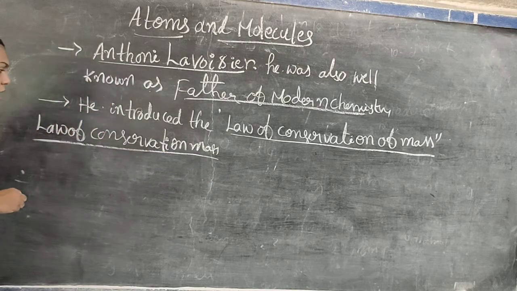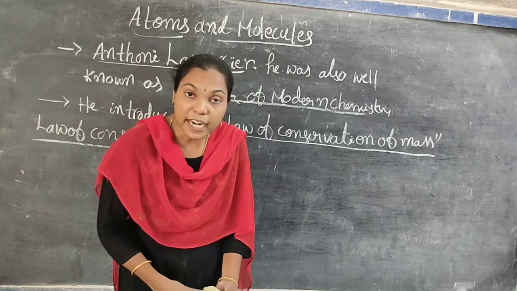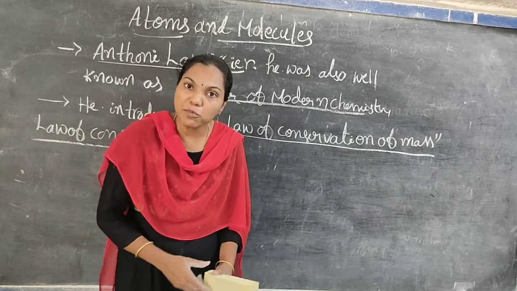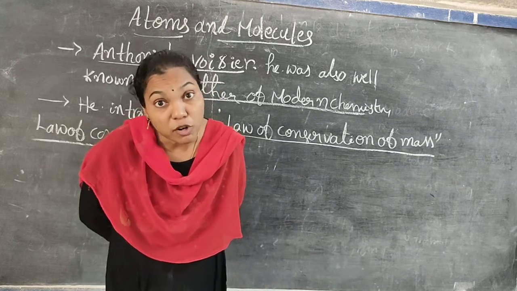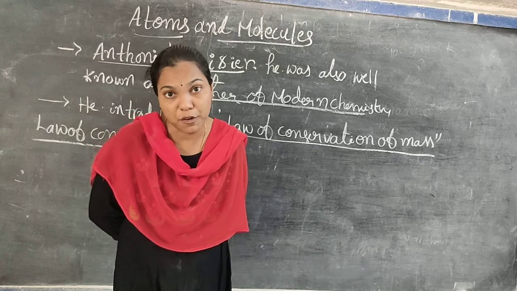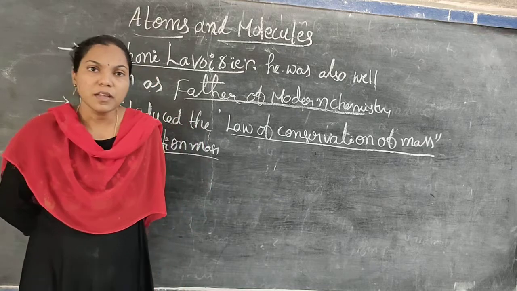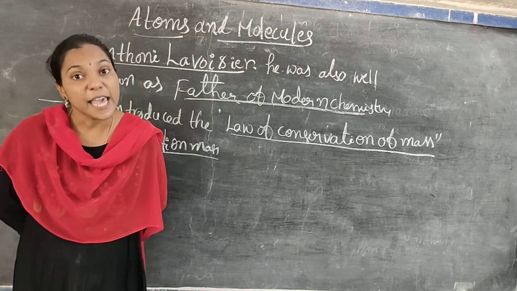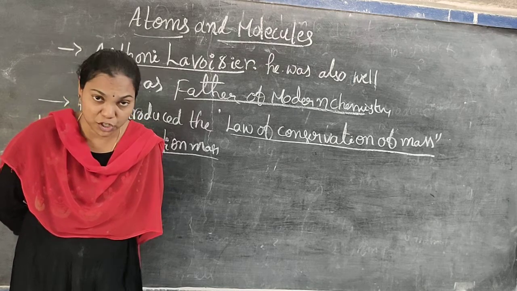What is the definition? The mass can neither be created nor be destroyed. It can change from one form to another form. What does the exact definition mean? The mass of chemical compounds is the same even though the chemical compounds are involved in a chemical reaction.